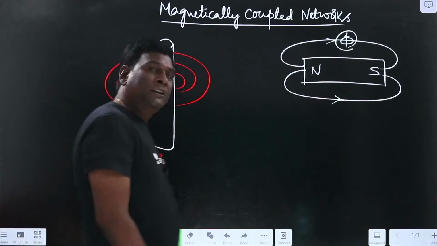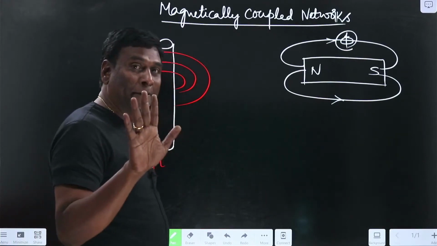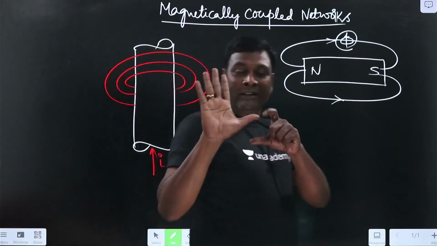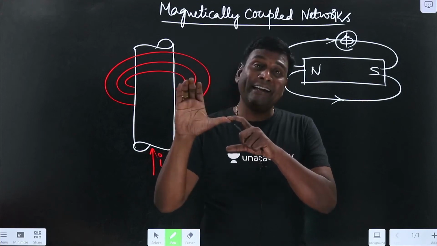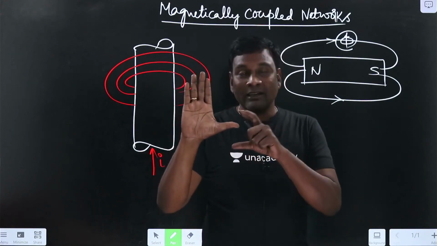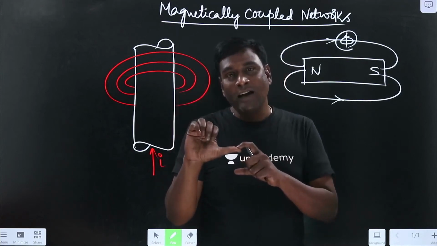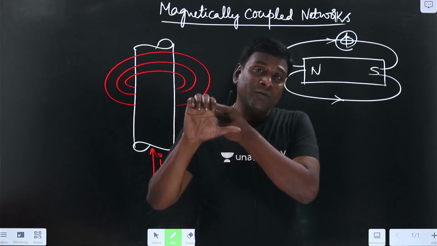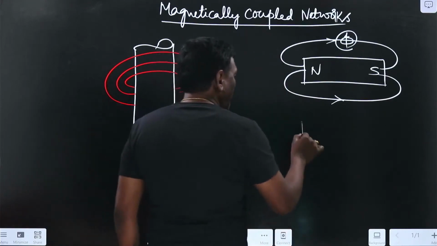And the next thing is the right hand thumb rule. Right hand only guys, right hand, I repeat, right hand. In the right hand thumb rule, if the thumb is indicating direction of current, it is going to give you the direction of flux. That's it.